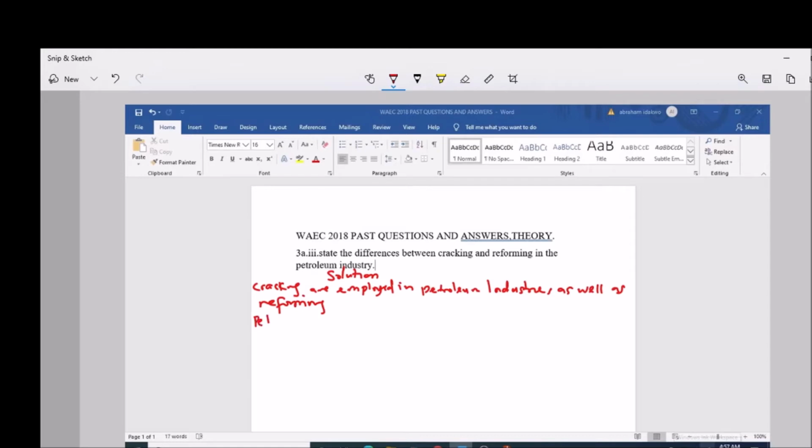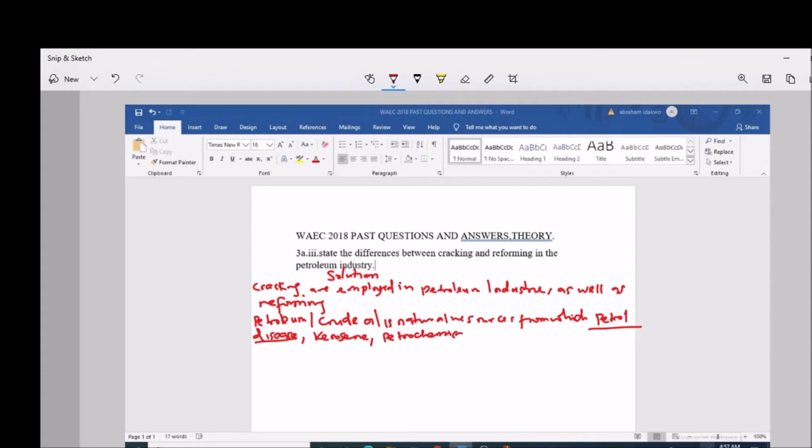Petroleum, that is, crude oil, is a natural resource from which we derive petrol, we have diesels, we have kerosenes, and we still have petrochemicals.